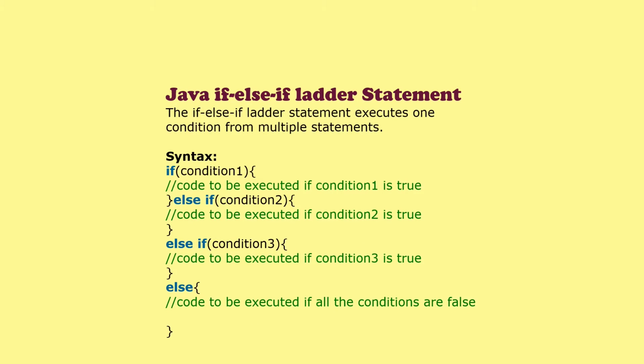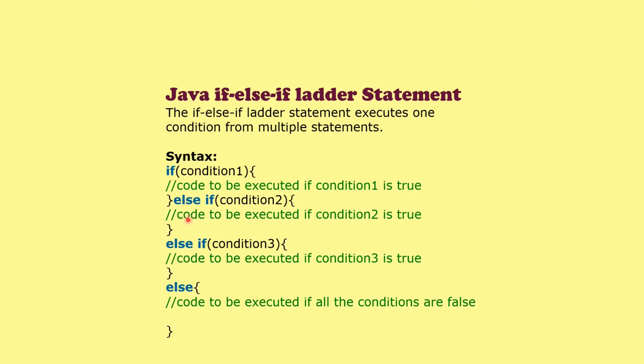If-else-if ladder statement. It executes one condition from multiple statements. If the condition is true, this code will be executed. Else, this if condition will be checked, and if it is true, it will be executed.